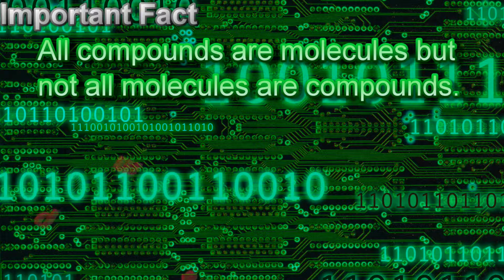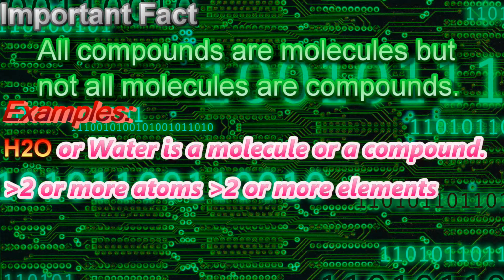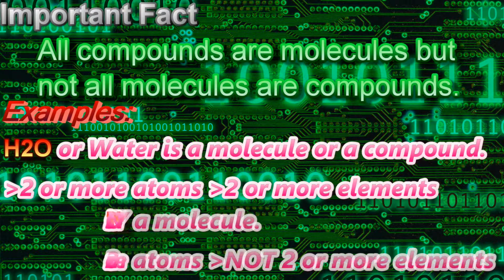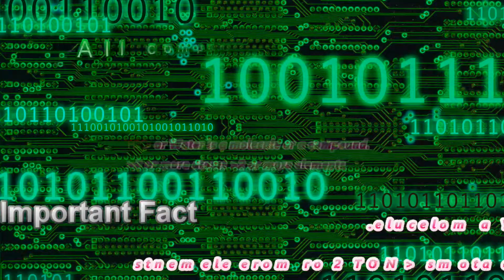For example, you can call H2O, or water, either a molecule or a compound because it is made of 2 or more atoms and elements, so it fulfills the requirements of both molecules and compounds. On the other hand, H2, for example, would be only a molecule because it has 2 or more atoms but does not fulfill the requirement of a compound as it has only 1 element, which is hydrogen.